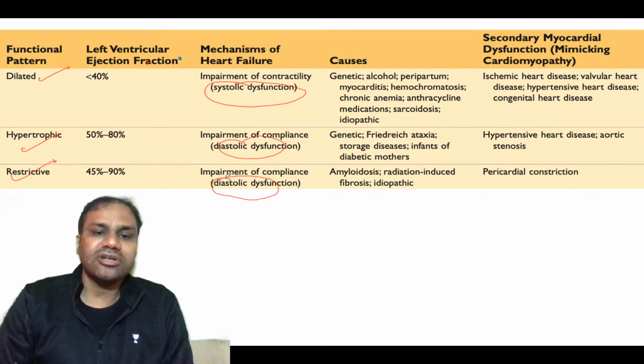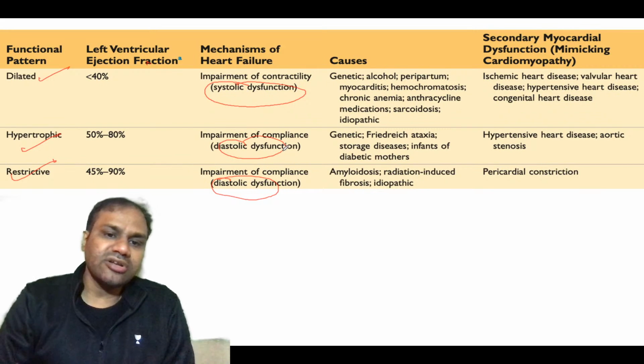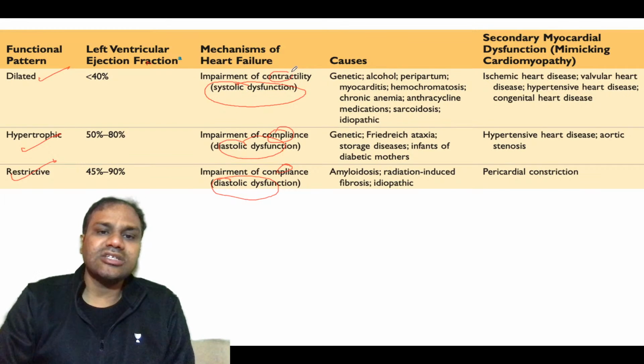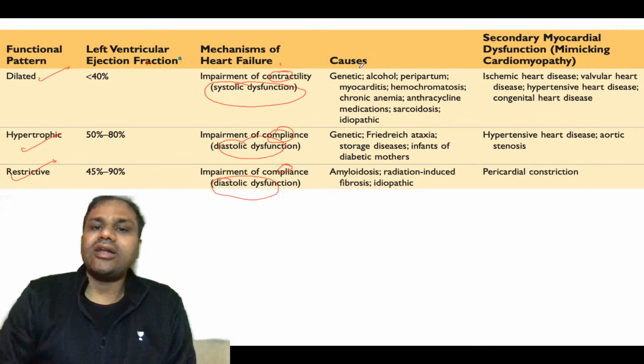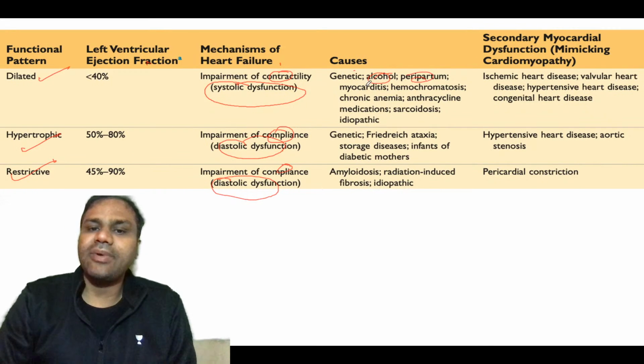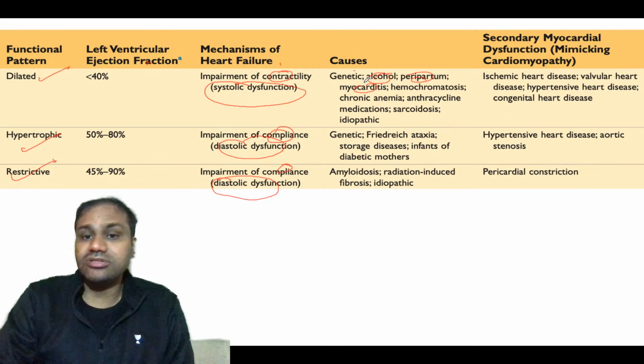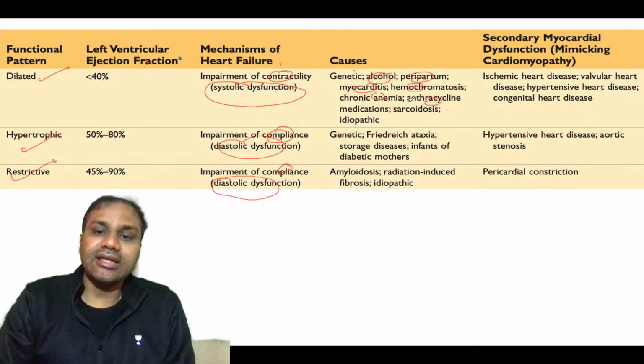In diastolic dysfunction there is impairment in compliance, but in systolic dysfunction there is impairment of contractility, okay. The major cause of dilated is idiopathic, and others are genetics, alcohol, peripartum, myocarditis, hemochromatosis, chronic anemia, anthracyclines, medications, sarcoidosis and idiopathic.